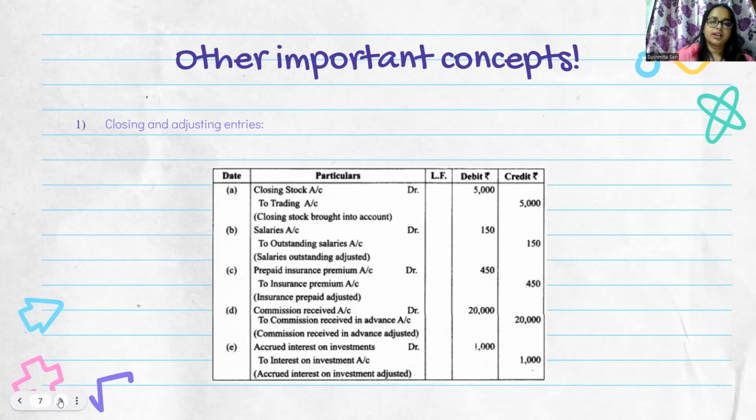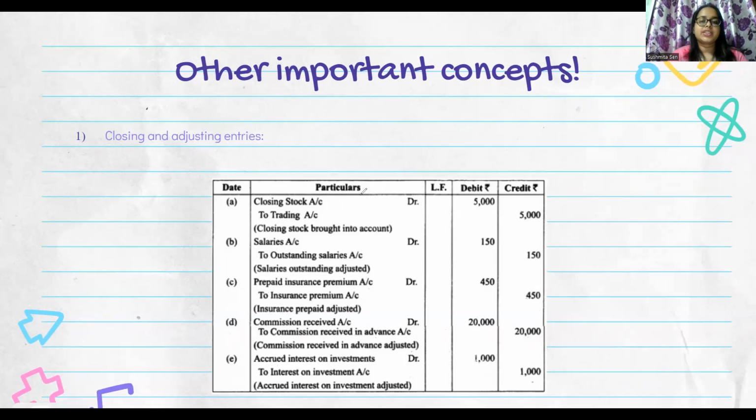Okay. So, if you could see, closing stock, as I was saying, at the end of every year we have a certain amount of goods that are unsold. So that is transferred to the trading account. And with that, we have certain entries on outstanding expenses, how they are transferred to their own respective accounts, and these accounts are closed. And finally, we prepare our financial statements, which are the trading account, P&L and balance sheet. And then we get to know the financial position of the company.